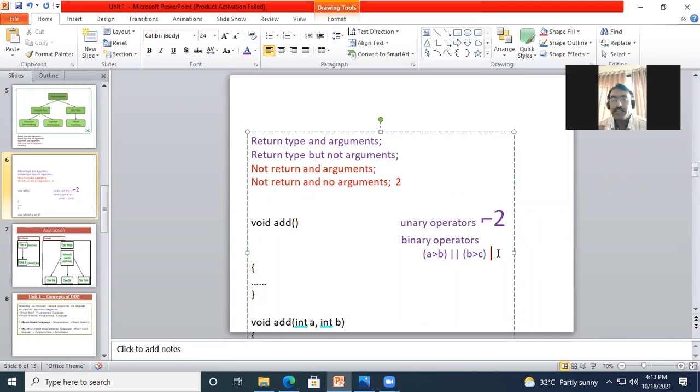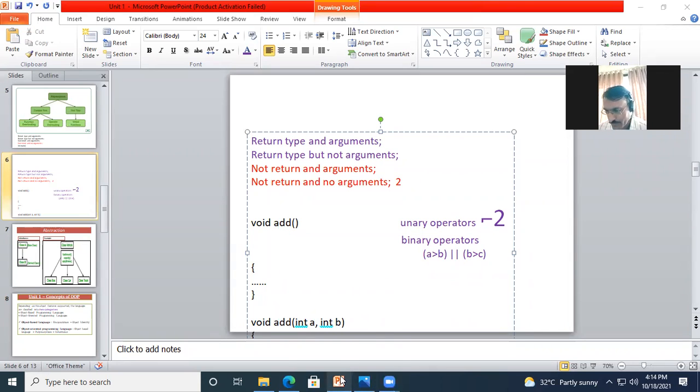OR is exactly opposite to the AND operator. In AND operator, if even one of the two conditions is false, then it will write false. What is there in the OR? If either of the conditions is true, if even one of the two is true, then it will write true, otherwise it will be false. Okay, maybe you have gone through the truth table of it.